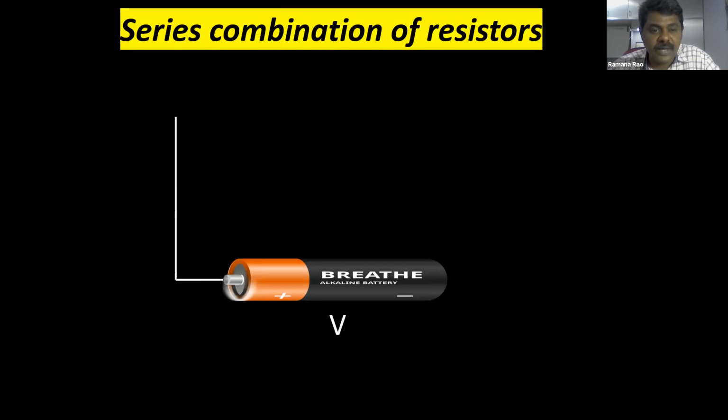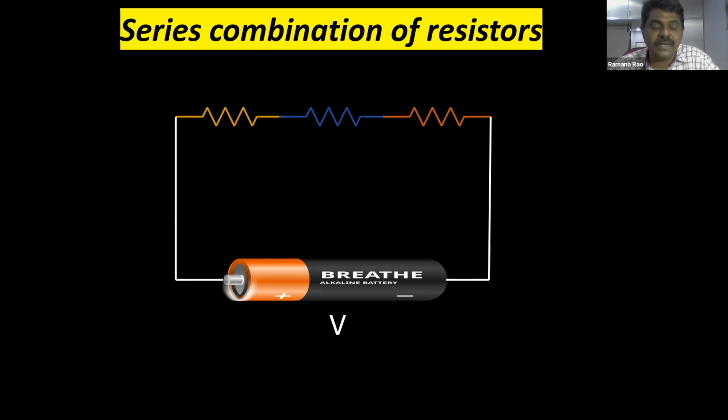Take a connecting wire and connect it to one end of the combination of resistors, and take another wire and connect it to the other end to complete the circuit. This is how we connect the series combination of resistors R1, R2 and R3 to a battery.